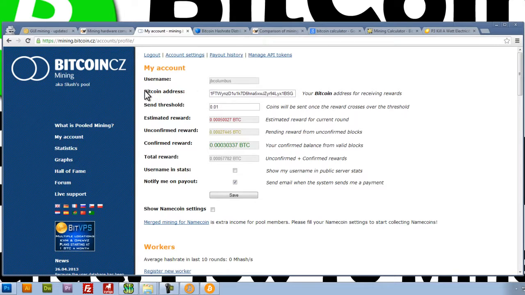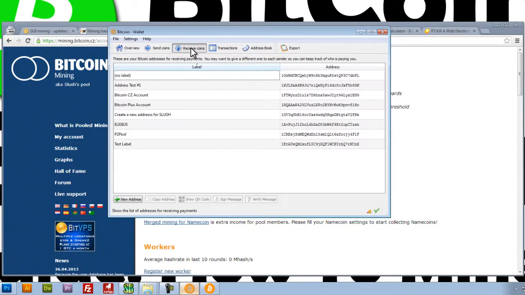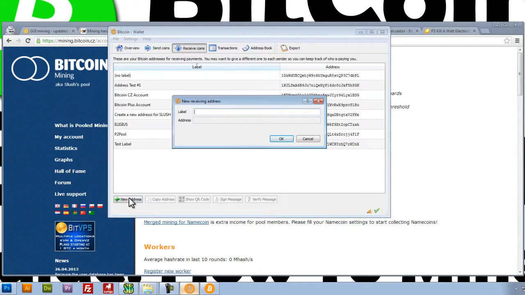Now you can see here, Bitcoin address. That is something that we're going to get from our wallet. So let's go back to our Bitcoin wallet, and let's click on receive coins, and we're going to click on new address, and we're going to give that new address a label. I'll give that, let's see, Slush pool for beginners address.